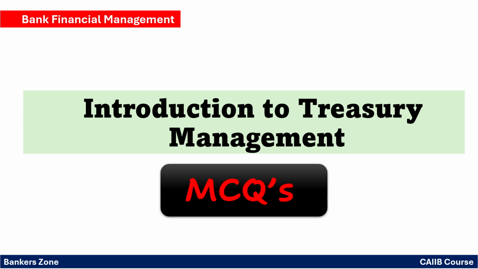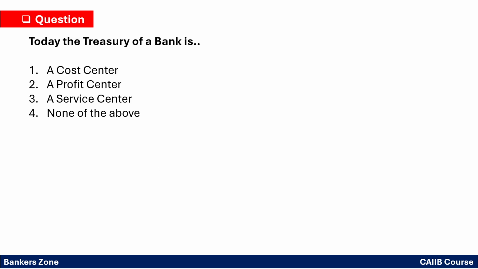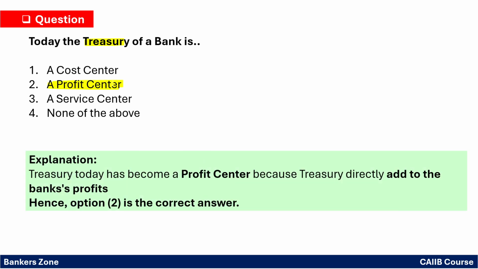MCQs on the Introduction to Treasury Management. Today the treasury of a bank is a cost center, profit center, service center, or none of the above. In today's world, the treasury of a bank has evolved as the profit center for the bank, right? So option 2 is the correct answer.